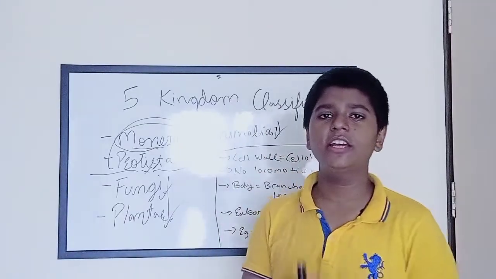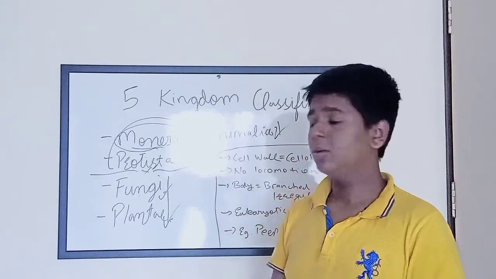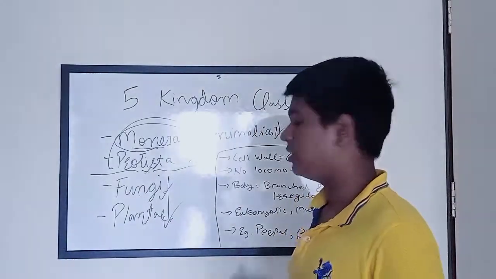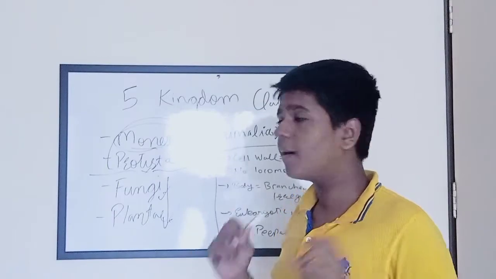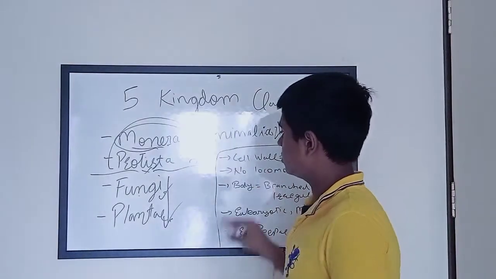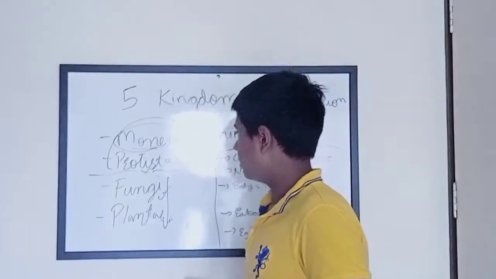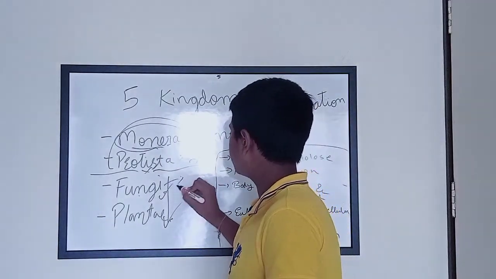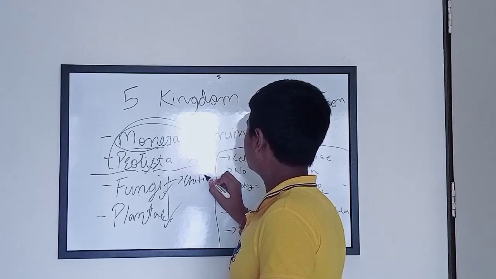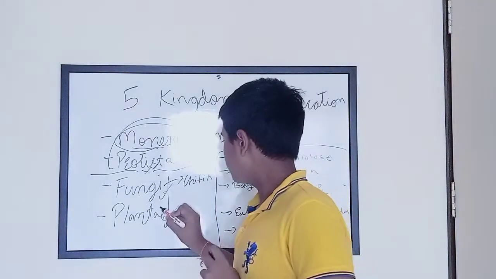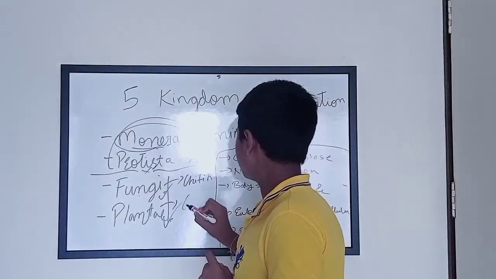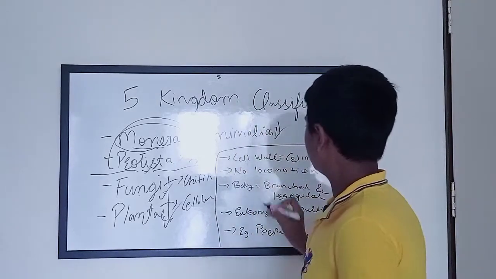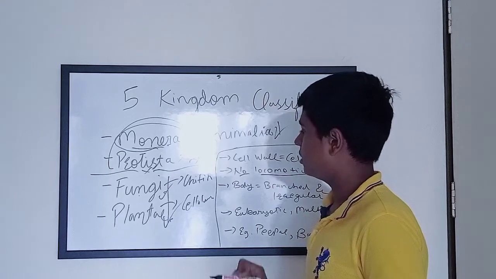Let's now understand the characteristics of organisms who fall under the category of plantae. Now, their cell wall is made up of cellulose. The organisms which fall under the category of fungi had a cell wall made up of chitin, and the cell wall of plants is made up of cellulose. Then we have no locomotion.